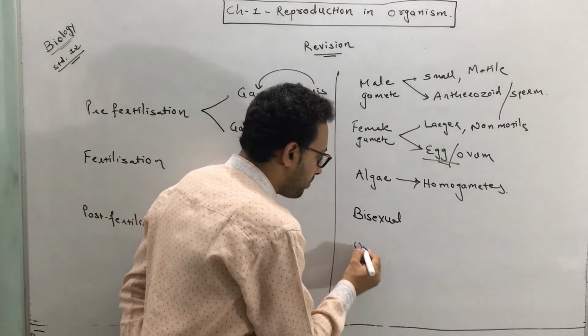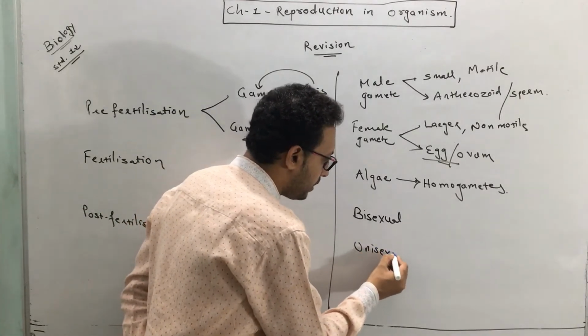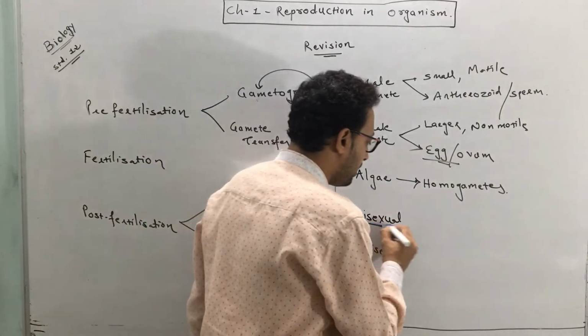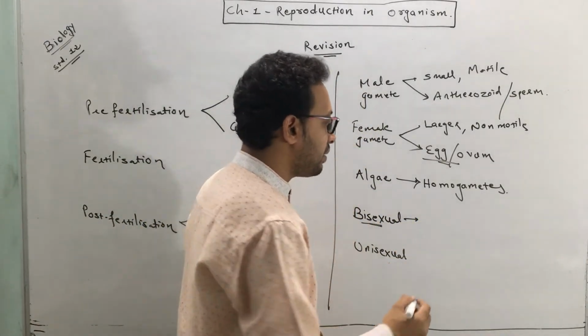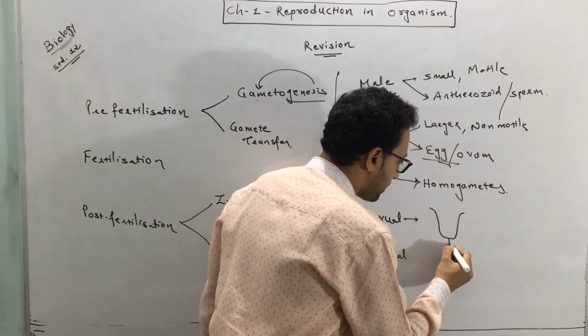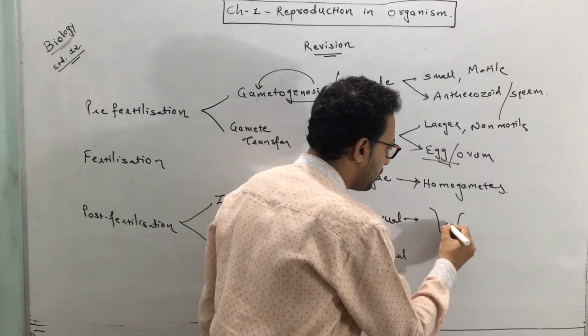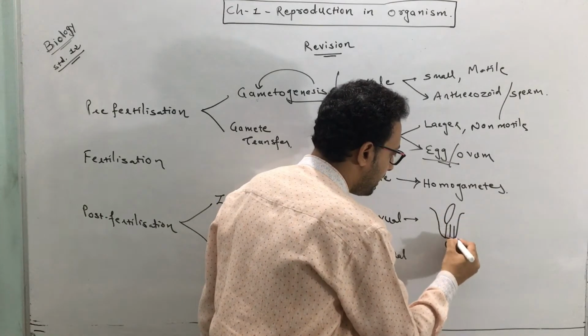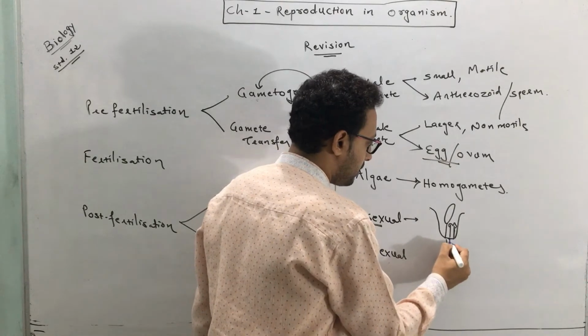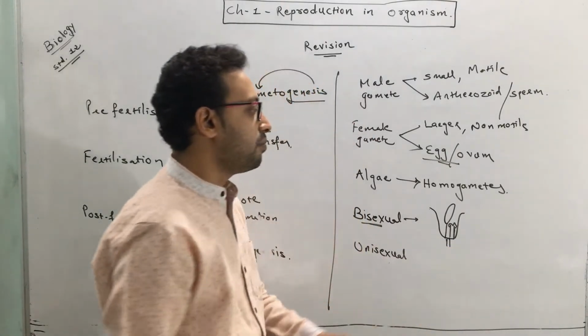Plants can be of two types. First is called unisexual and the second one is called bisexual. What is called a bisexual? Bisexual plant means a plant which possesses a flower, and this flower has both sex organs, a male and female reproductive sex organ. This is called bisexual.